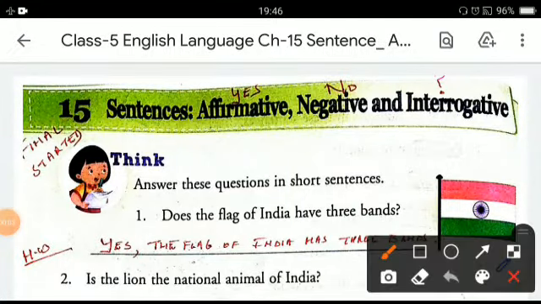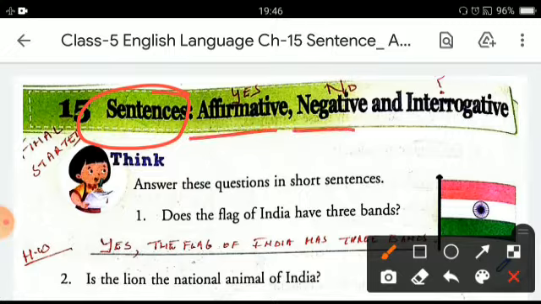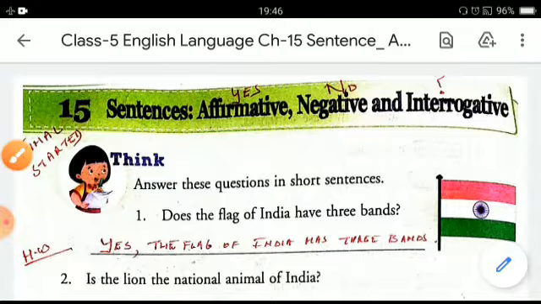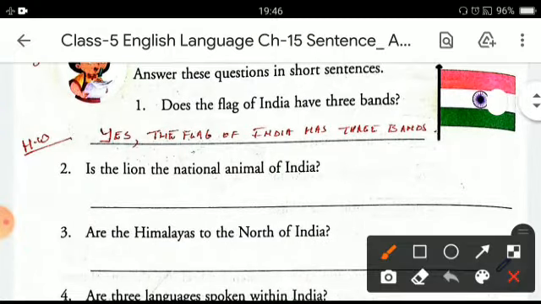And today we will read chapter 15, that is sentence. In this chapter, we will read the kinds of sentences like affirmative sentences, negative sentences, and interrogative sentences. So let's do the exercise that is given. Here you have to answer the question in short sentences. Let's do the first one.